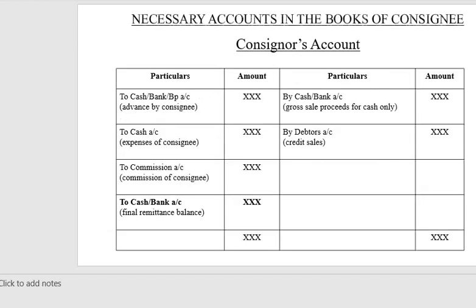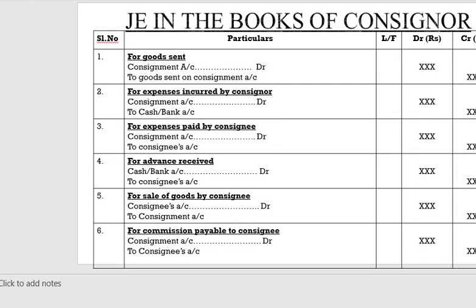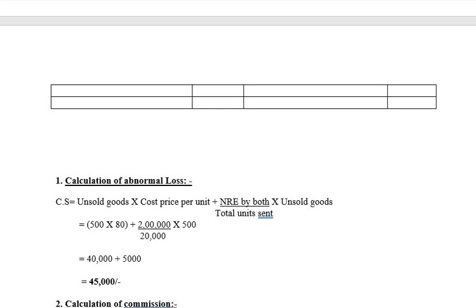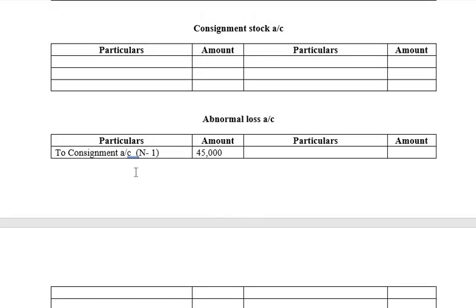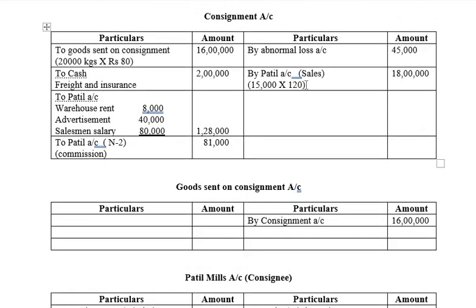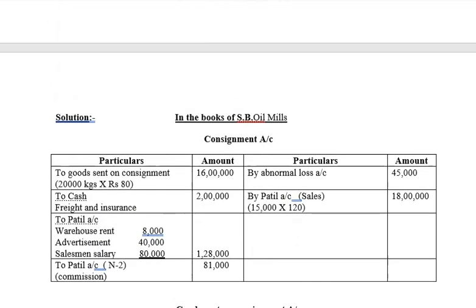For abnormal loss, the entry will be abnormal loss account debit to consignment account, refer to note 1, which is 45,000. Consignment account is being credited by abnormal loss, in the bracket note 1, if you want you can write there, and then 45,000. I hope you have understood the calculation of abnormal loss. Next.